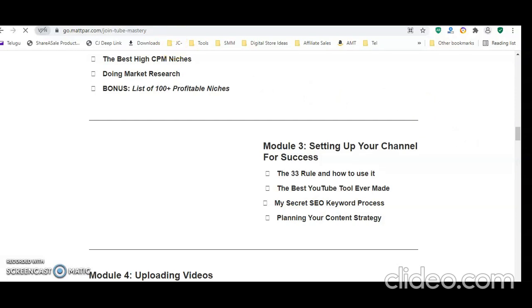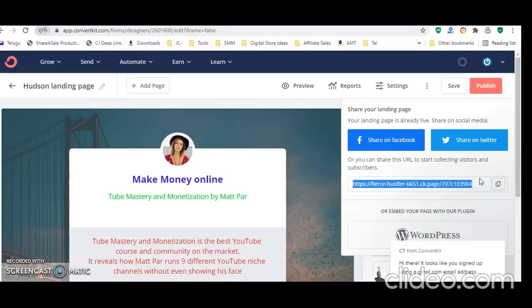So where do we need to place this landing page URL? After copying it, you need to go to Facebook, Twitter, Instagram, LinkedIn and Pinterest. Anywhere, find the make money online groups, and you can chat with them, or you can comment in that group with the landing page link. So your account won't get affected, it won't get blocked. For that we use this landing page.